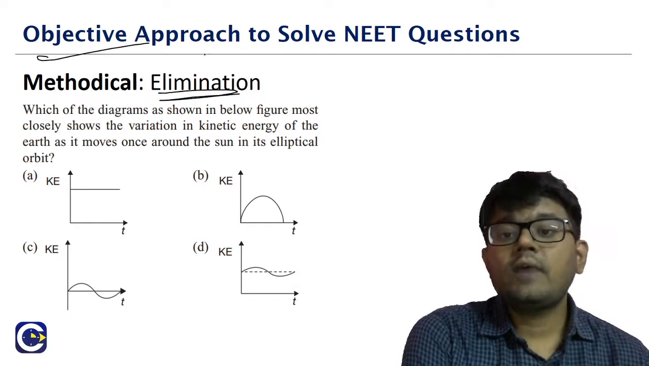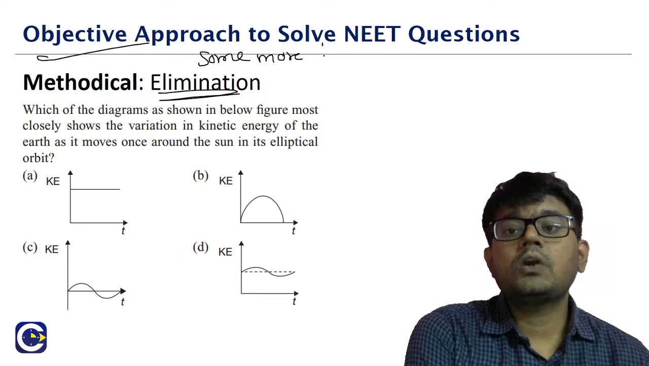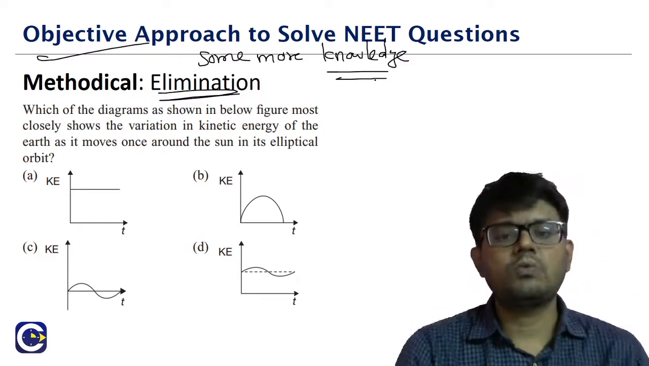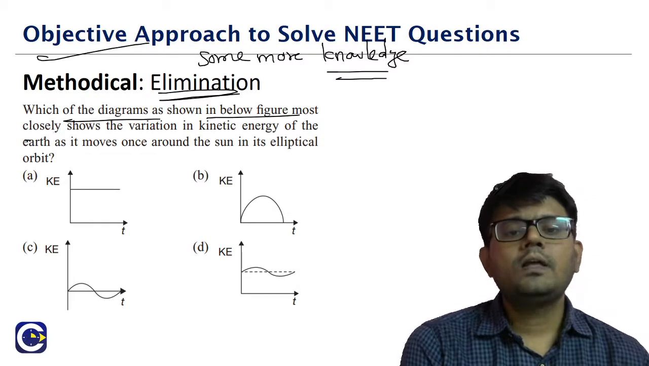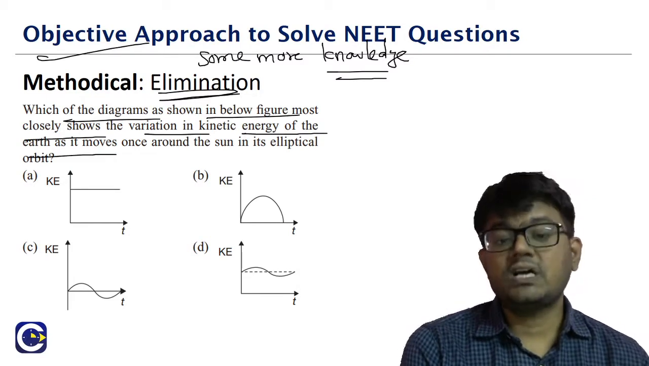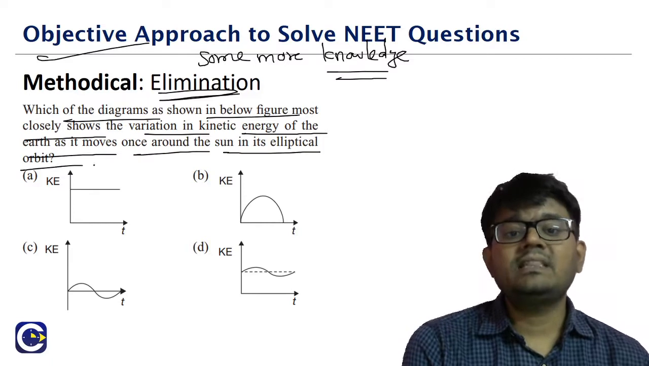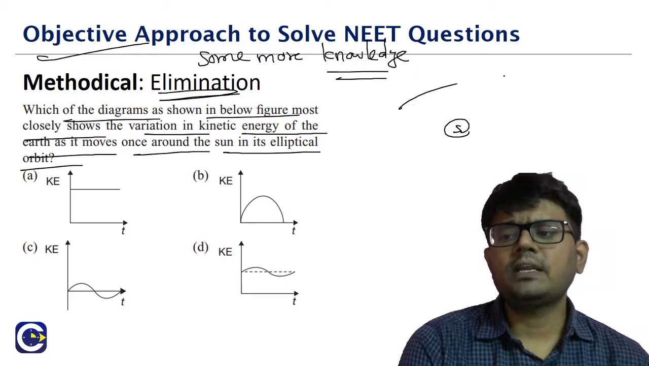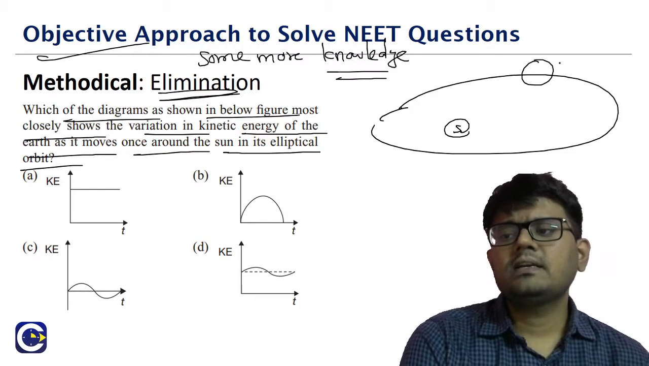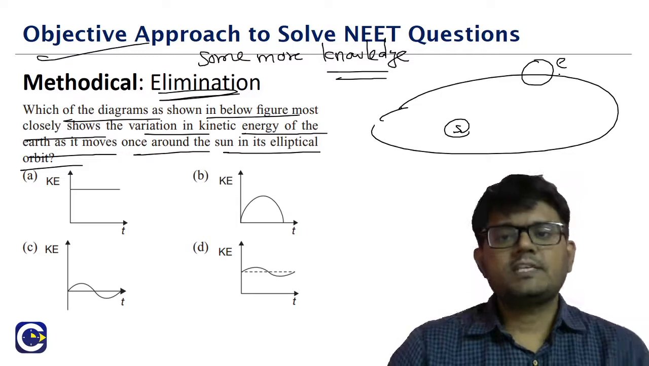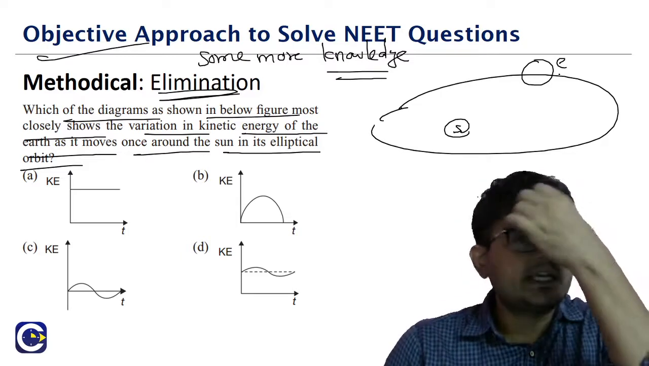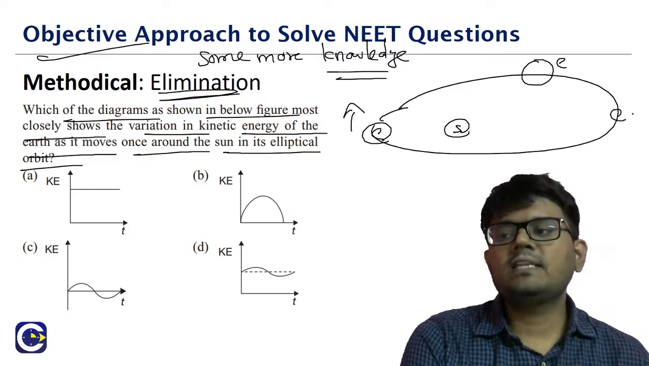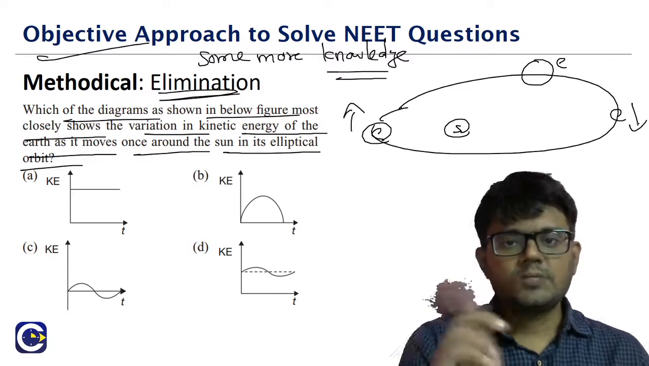For elimination also we do require some more knowledge about the concept. To use the elimination method, we will be requiring a little bit more knowledge. So, which of the diagrams shown below closely represents the variation of kinetic energy of the Earth as it moves around the sun in the elliptical orbit? If you have the sun at the focal point, the Earth will be moving around the sun in an elliptical path. So the speed of the Earth will be changing continuously. When the Earth is closer, speed will be highest. When the Earth is farthest, speed will be least. But speed will never be zero.